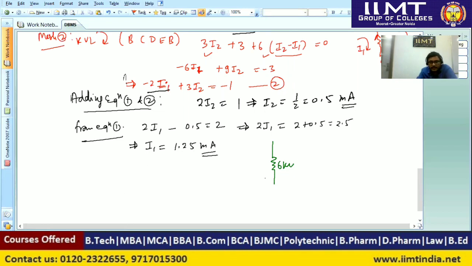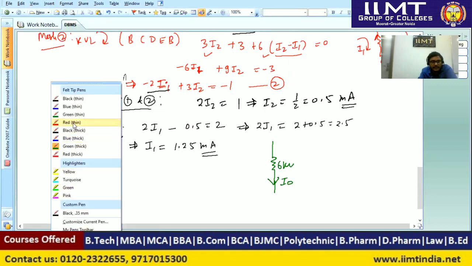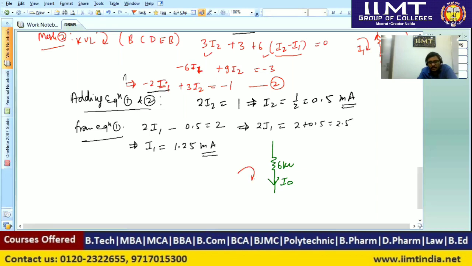We have seen that on the left hand side current was I1 and on the right hand side current was I2. So the net current I0 in the downwards direction will be I1 minus I2.